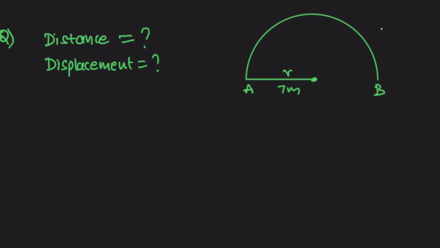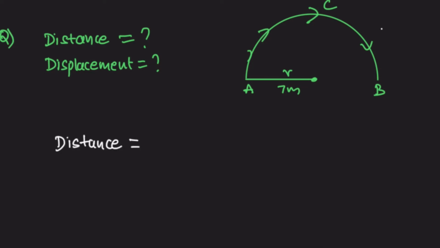Now the question is, what is the distance and what is the displacement of the motion? So here the body is moving along a circular path whose radius is 7 meters and covers a semicircle. Semicircle is nothing but half of the circle. What is the distance, what is the displacement?